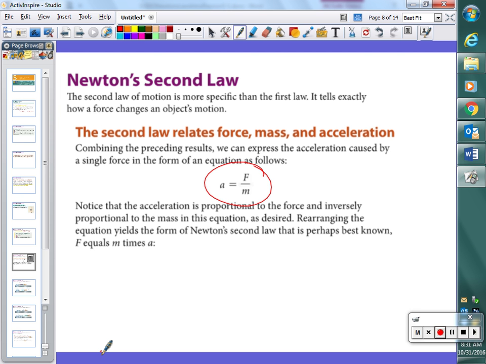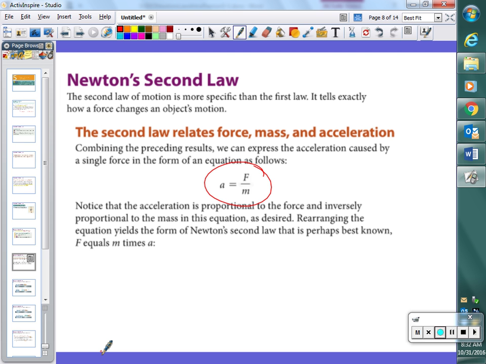This version of the equation tells us how acceleration is determined by two other factors. You can see the heading across the top: the second law relates force, mass, and acceleration. So the acceleration of an object, how much it actually changes, is determined by two factors: the force acting on it and the mass of that object.